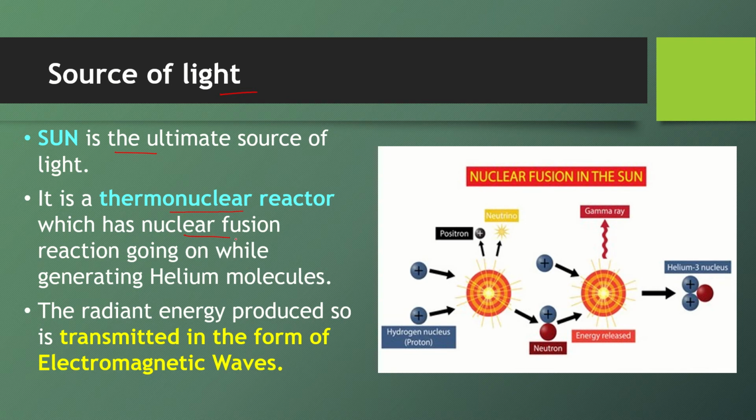How does this take place? It's a fusion reaction, so two reactants must add. Here hydrogen nuclei add, and this results in the formation of the helium nucleus. With this reaction, a huge amount of energy is released, and that energy, the ultimate source from the sun that we obtain, reaches the earth as well as other planets. The radiant energy so produced is transmitted in the form of EM waves.